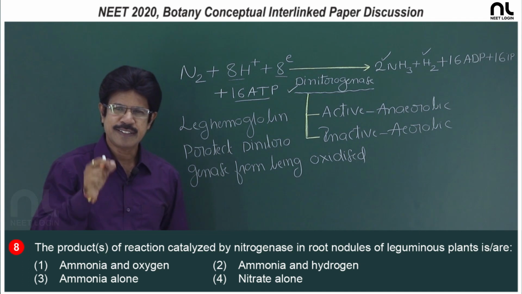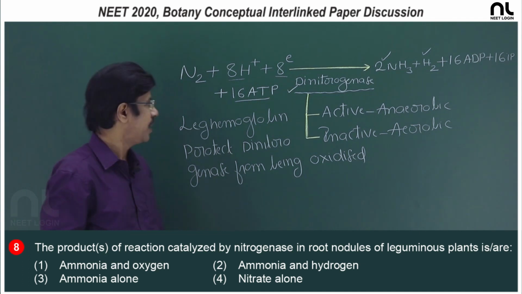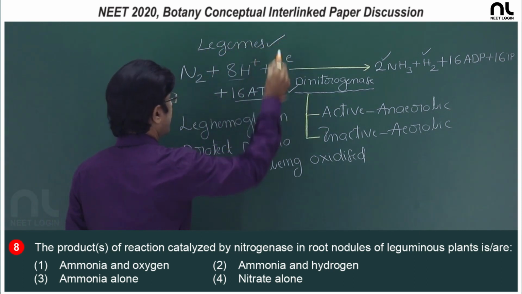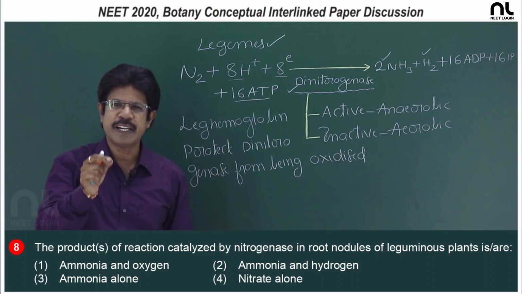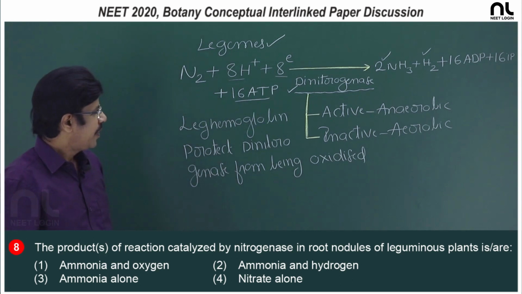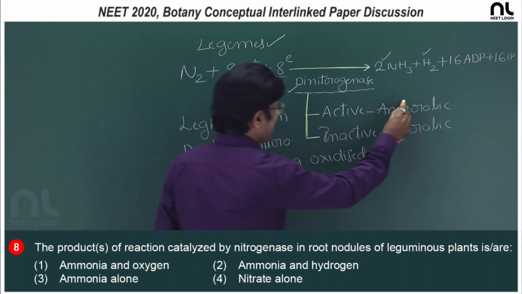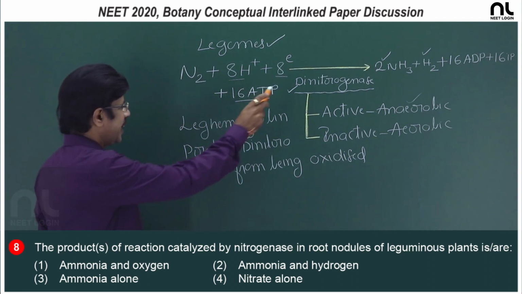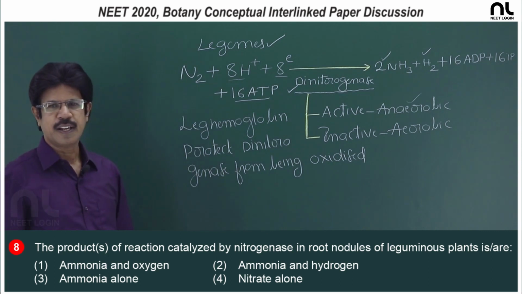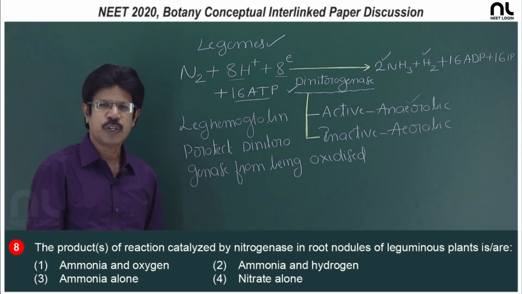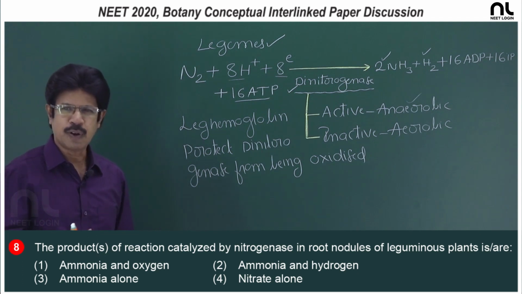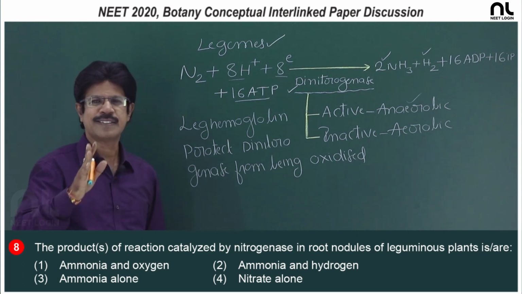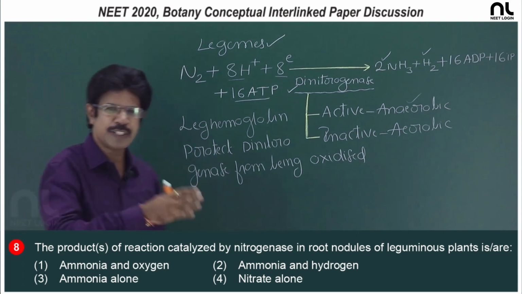The dinitrogenase is the enzyme useful for nitrogen fixation in legumes, that is synthesized by the NIF gene. The dinitrogenase is active under anaerobic condition, inactive under aerobic condition, and it is well protected from being oxidized by a red colored pigment, leghemoglobin. That is why leghemoglobin is an oxygen scavenger. So, in legumes the dinitrogenase is well protected.